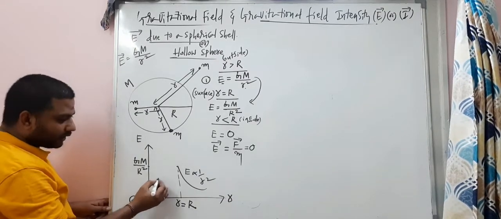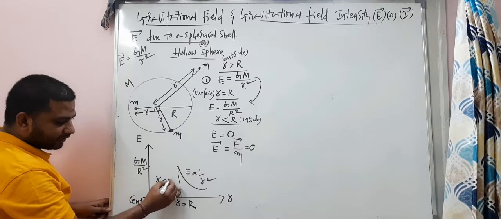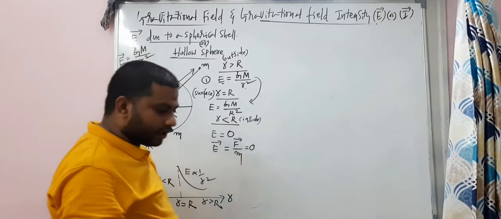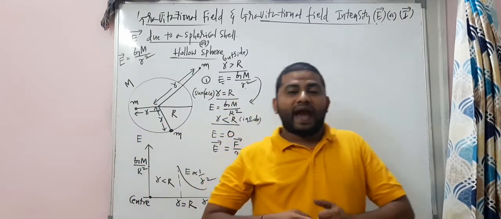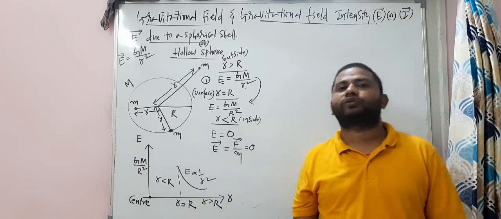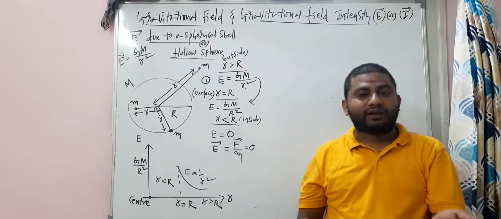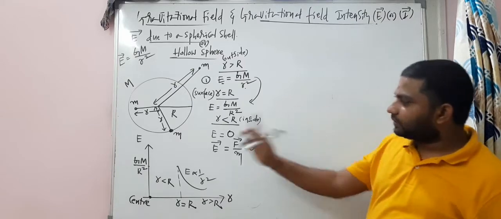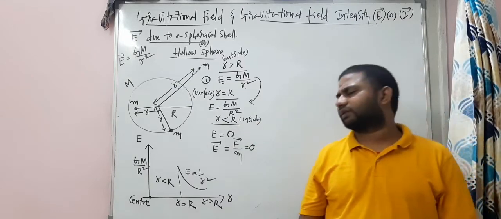So here the R values are less than capital R. Here the R values are greater than capital R. I hope you understand it. And these are the graphs, the similar graph you have already got in acceleration due to gravity. Let's recap it. Just 2-3 pages back, you'll get the similar graph.